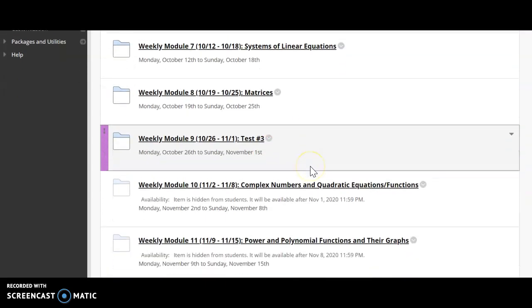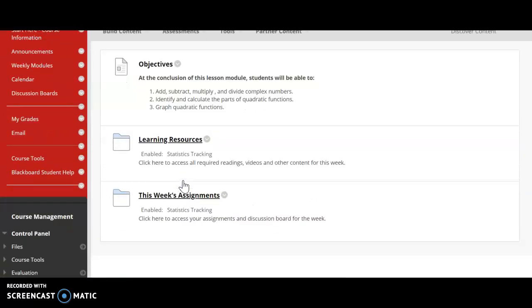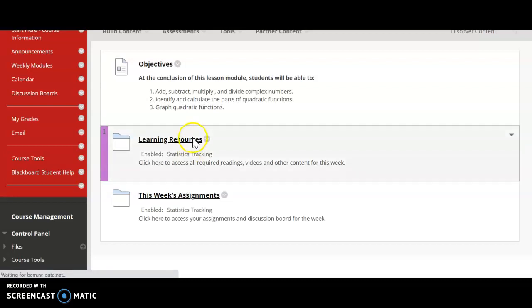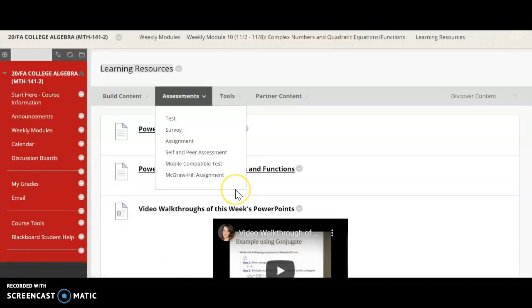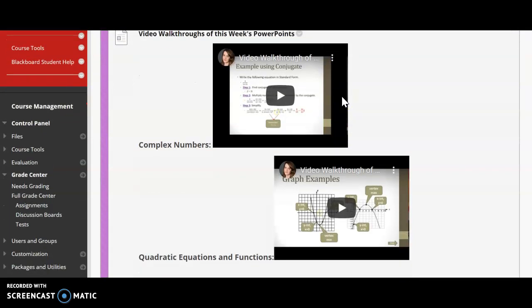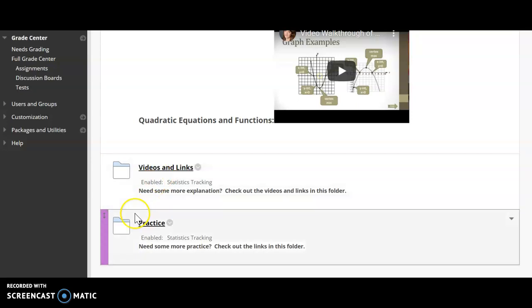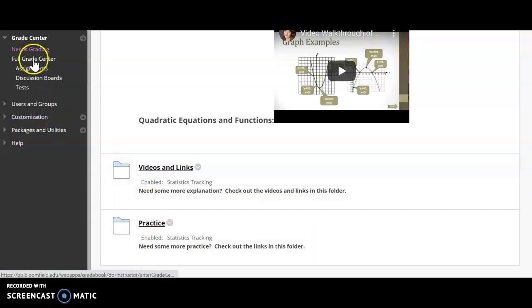College Algebra. So this week is weekly module 10, and we will be covering complex numbers and quadratic equations and functions. So under resources, we have the PowerPoint and a video walkthrough of our lessons and more links to the websites that contain extra practice and some more explanation.